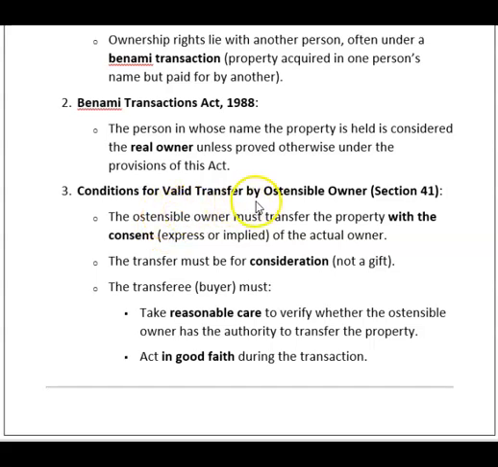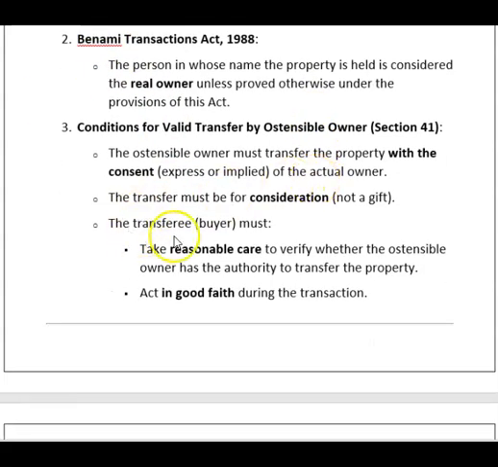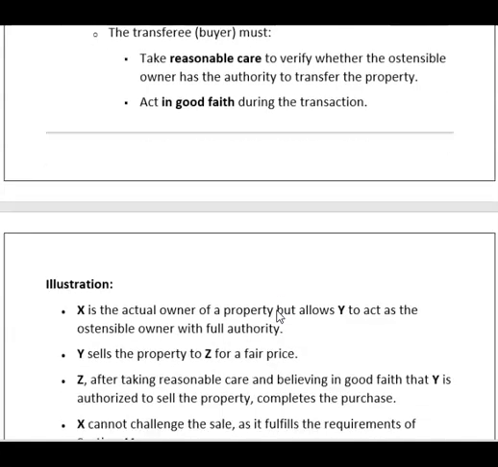Conditions for valid transfer by ostensible owner, section 41. The ostensible owner must transfer the property with the consent of the actual owner. The transfer must be for consideration. The transferee must take reasonable care to verify whether the ostensible owner has the authority to transfer the property, and act in good faith during the transaction.